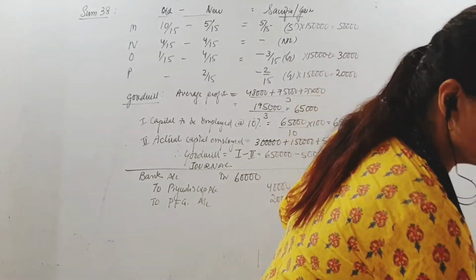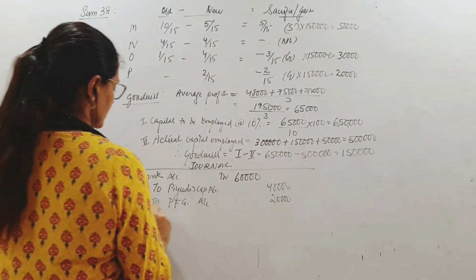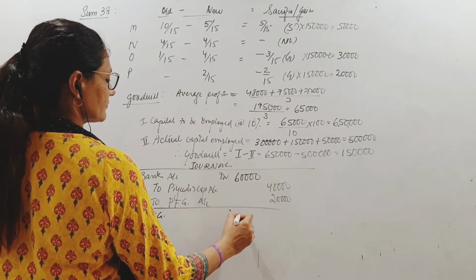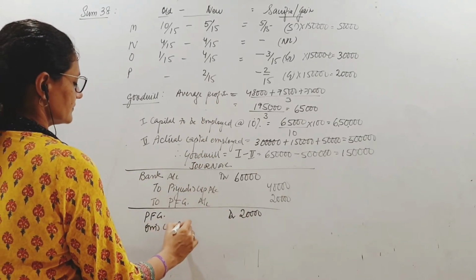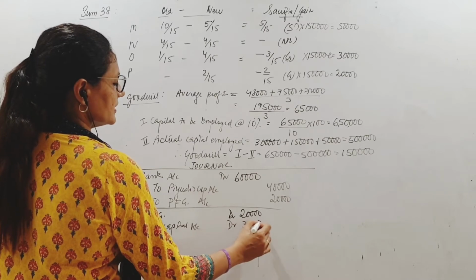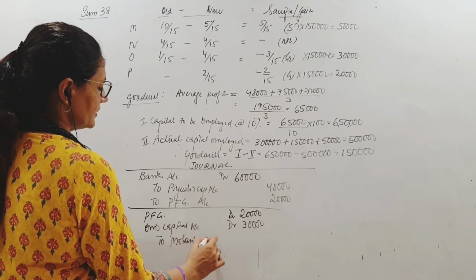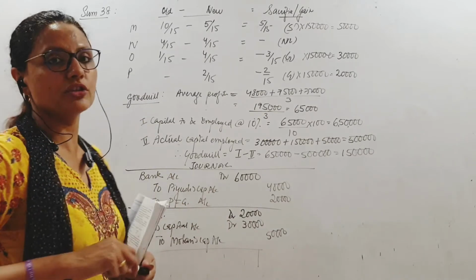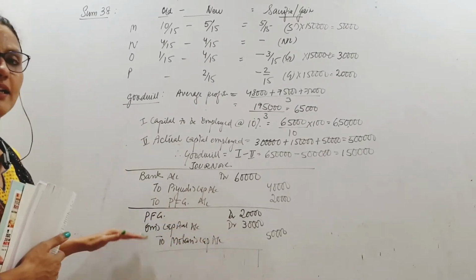Now we are supposed to distribute the PFG, the second entry, right? So now we do this. PFG debit 20,000. Om's capital account is debited with 30,000 because he is also the gaining partner. To Mohan's capital account 50,000. So this is the entry for distribution of PFG, and that is compensating the sacrificing partner by the gaining partners.